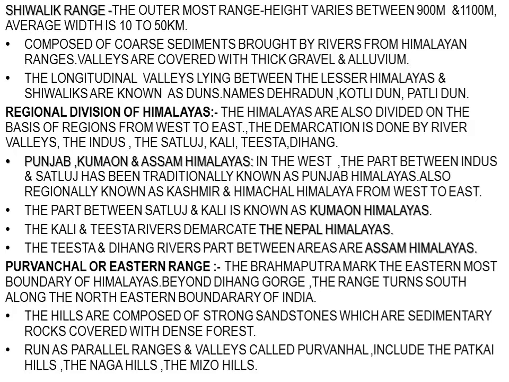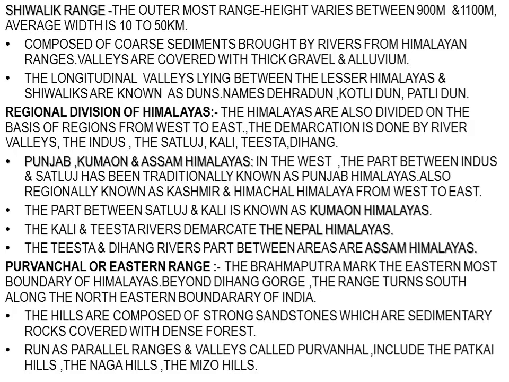Now besides this division, there is an eastern range of the Himalayas also, which is called Purvanchal. The Brahmaputra river marks the easternmost boundary of the Himalayas. After that, the Dihang river enters India from the Tibet, China part.